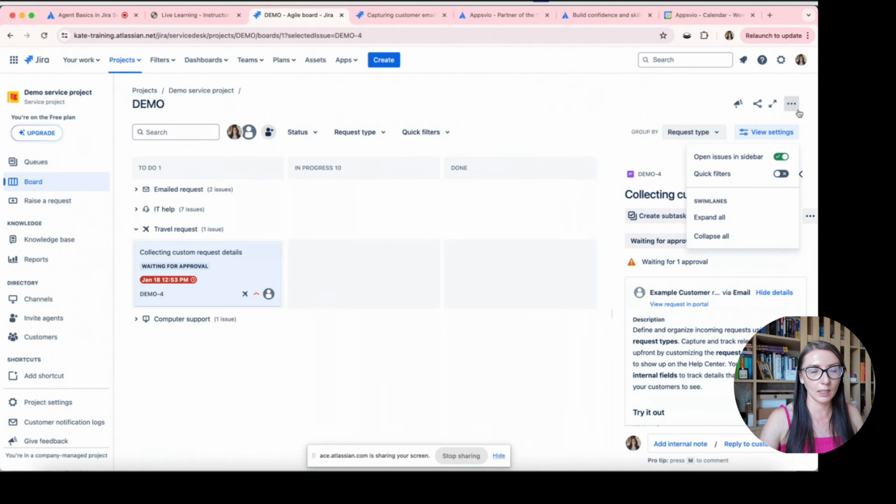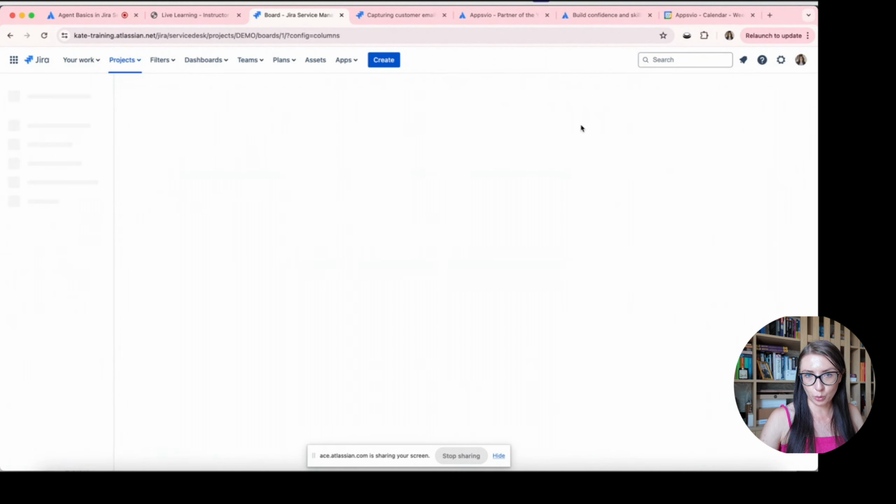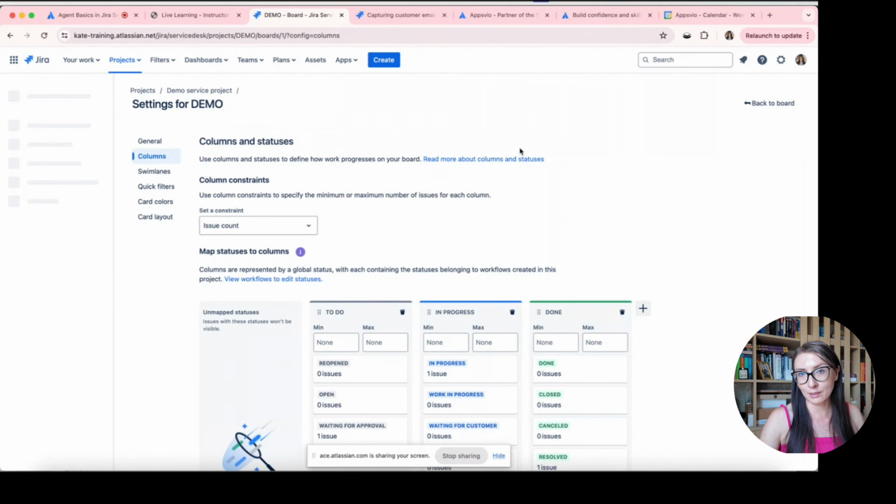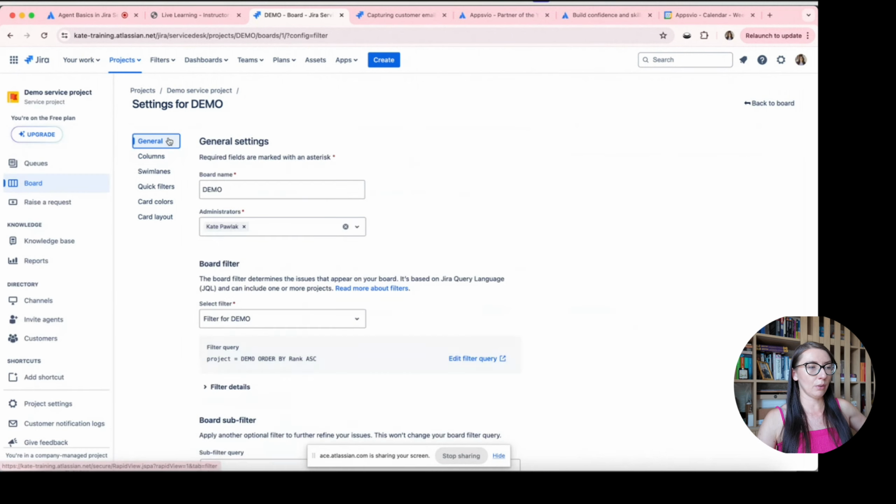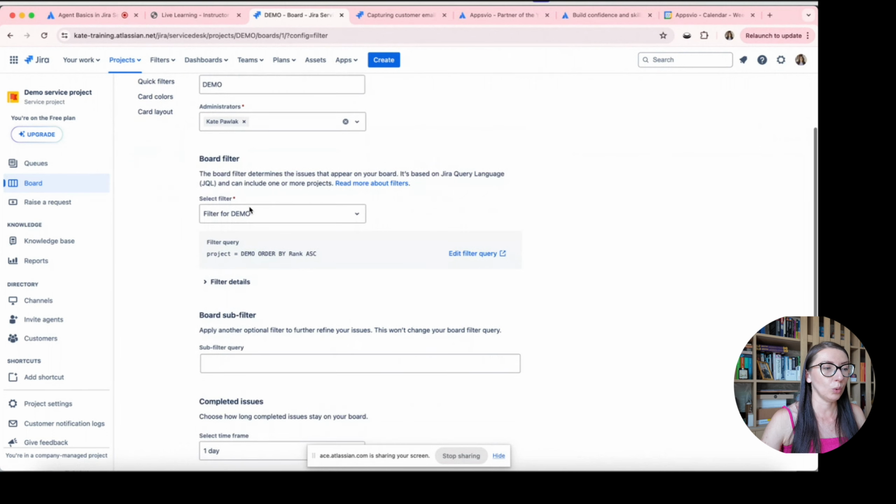In case of configuration, as this feature is relatively new, we don't have a lot of options in comparison, for example, with Jira Software. First of all, we have got general settings, so we can define the board name and administrators. We have the option to define a filter for this board, because by default the filter is defined to present all issues from your current service project.